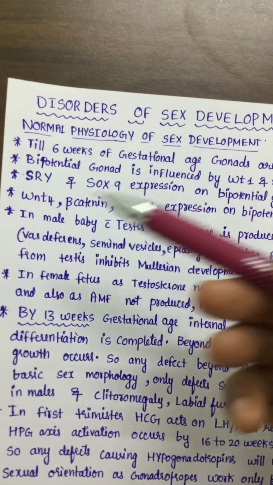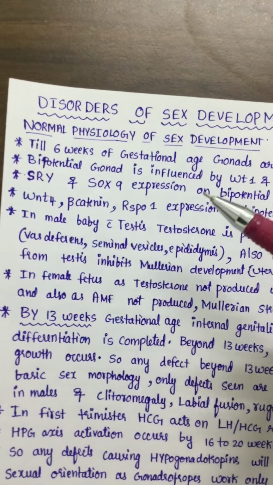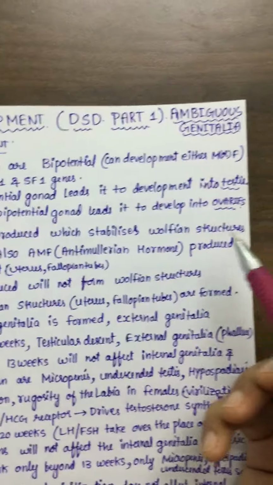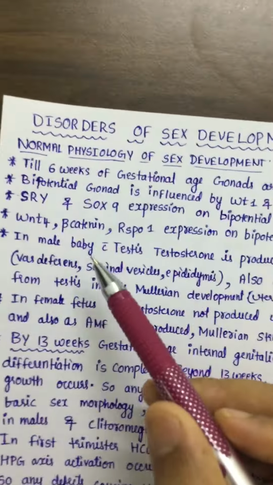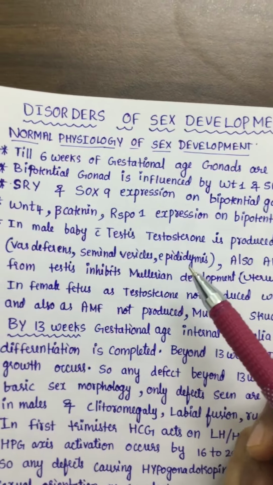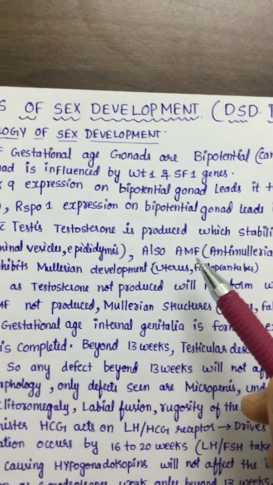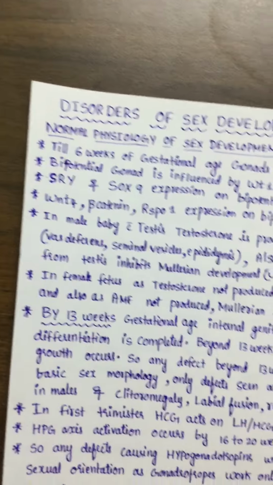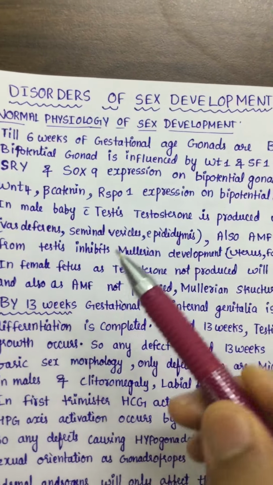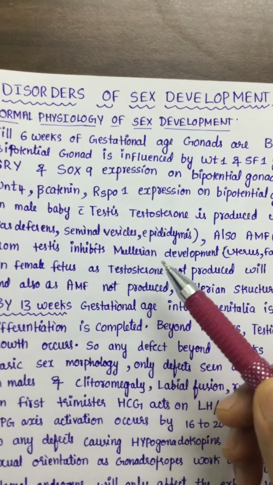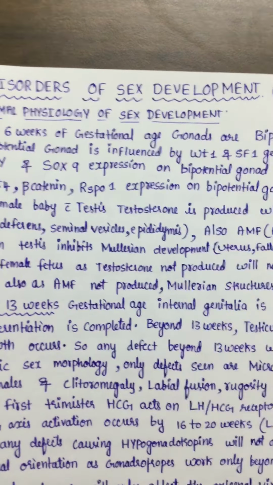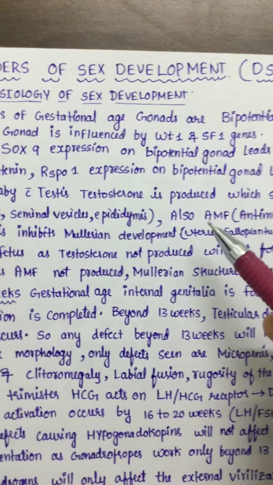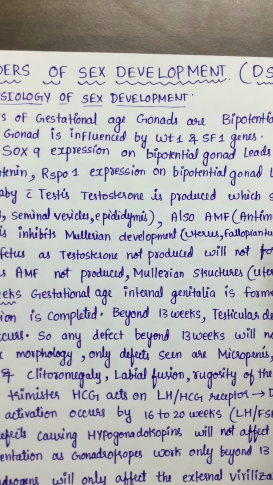So first, when SRY and SOX9 expression is done, the testis is developed. From the testis, testosterone is produced, which helps in the formation of these Wolffian structures, the vas deferens, seminal vesicles and epididymis. Also from the testis another hormone is produced, Anti-Mullerian hormone. This will help in the inhibition of the Mullerian structures. The development of the Mullerian structures will be inhibited by the Anti-Mullerian factor produced by the testis.